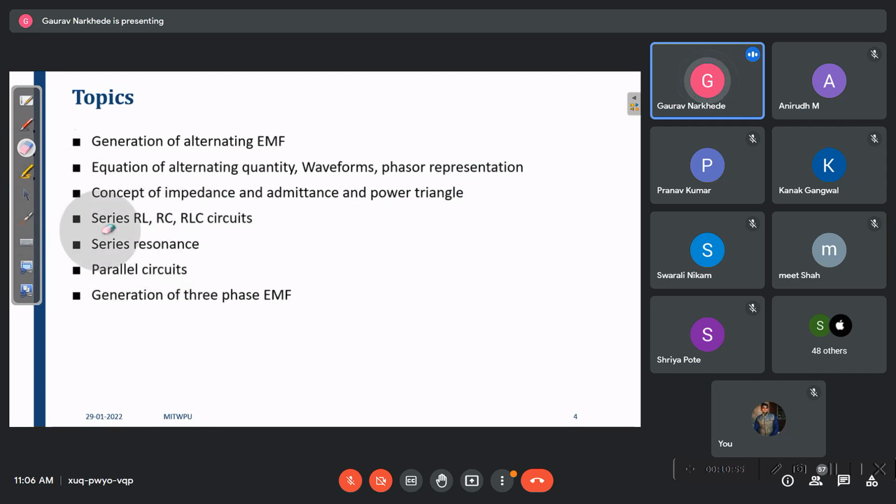This we have seen properly, and then we have completed series resonance also, right? So we will go through that series resonance, and then, similar to the series circuits, there are parallel circuits, so we can see those parallel circuits also.